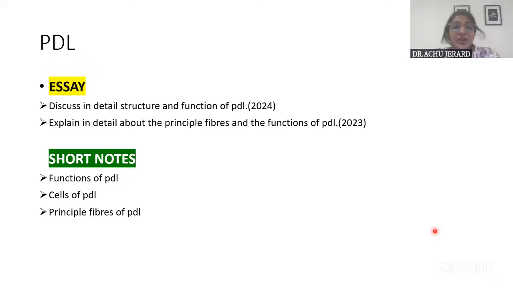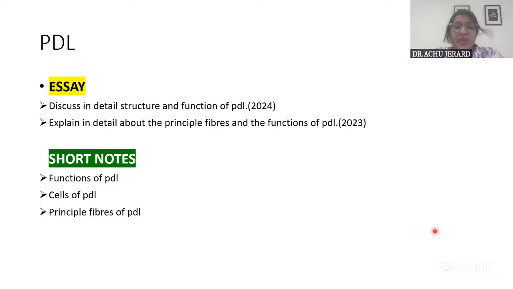You can see it has been asked even recently, and even in 2006, when I referred question papers from 2016 to 24, it has been asked maybe about 3 or 4 times, even recently, and irrespective of the time. So it is always important. The questions being asked were: discuss in detail the structure and function of PDL, and explain in detail about the principal fibers and functions of PDL.